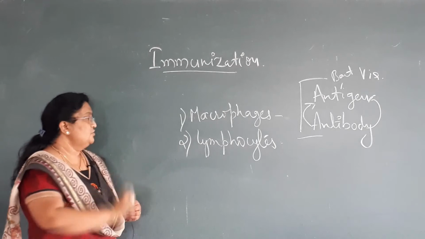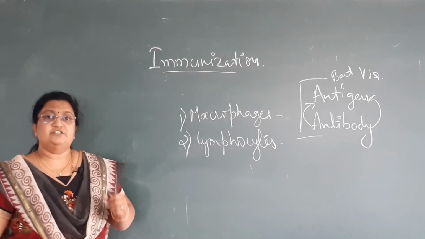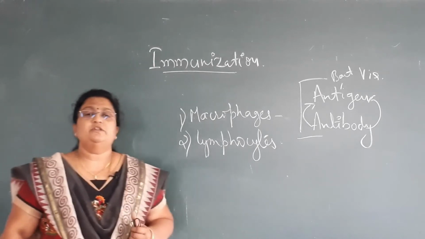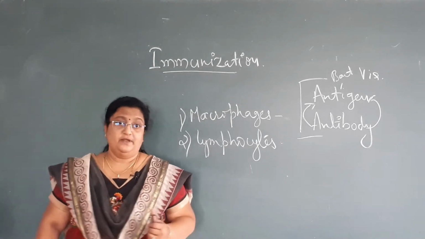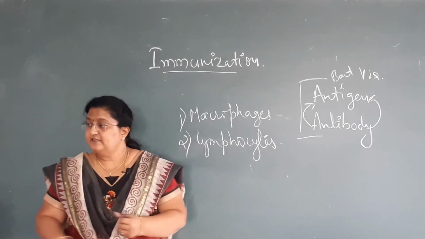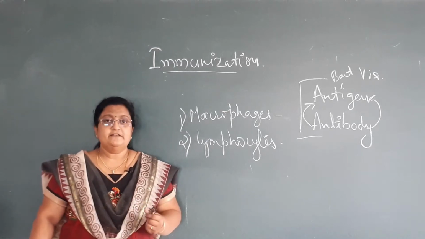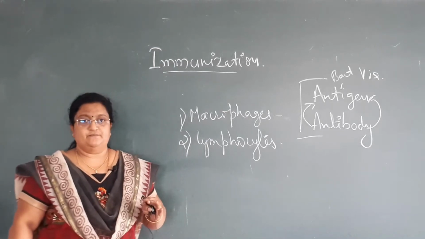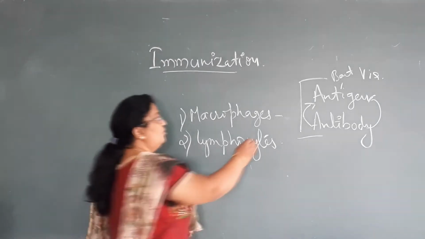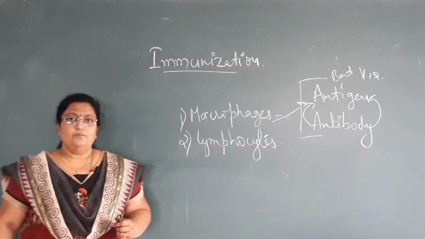Macrophages are the special cells which, when any disease causing organism enters the body, will try to resist the organism, then engulf the organism, and then destroy it. So the macrophages have a major role in destroying the antigen when it enters the body.